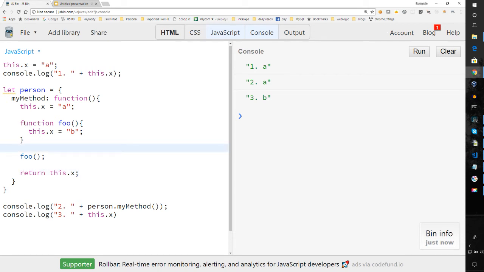But the fact of the matter is that in this case, this function, since it's not a member of the person method, is part of the global context. And since it's part of the global context, this in this case is referring to the same global context as this. So this is not what you expect. That is why a lot of times JavaScript programmers will do something tricky like this instead.